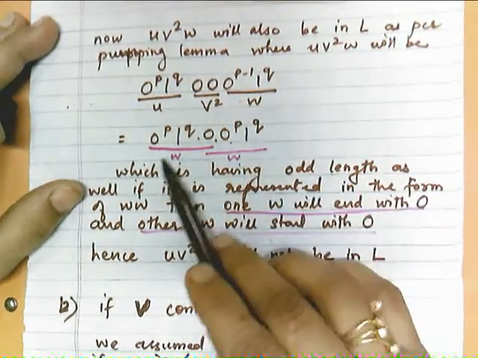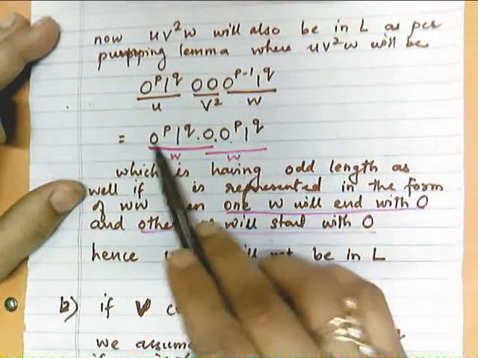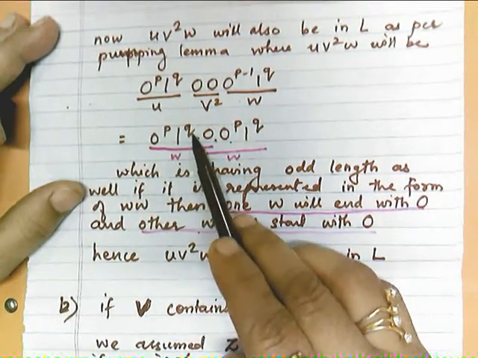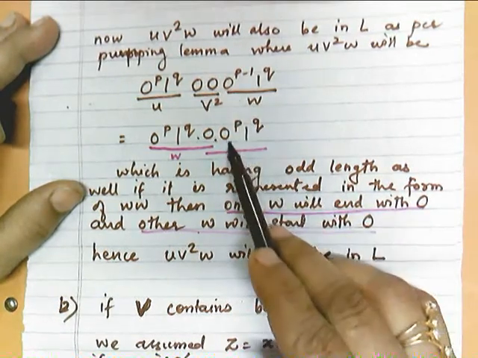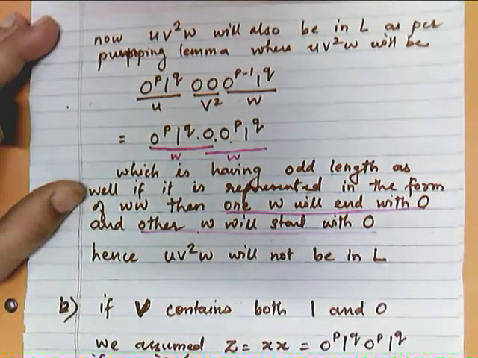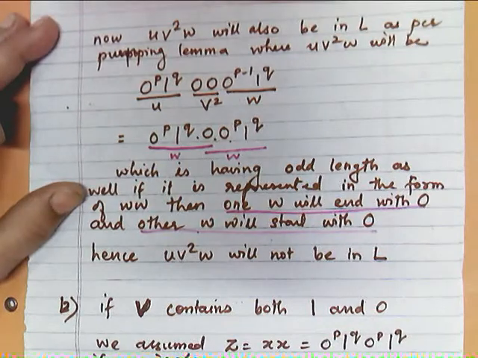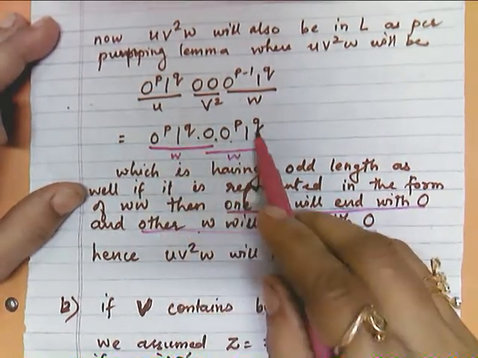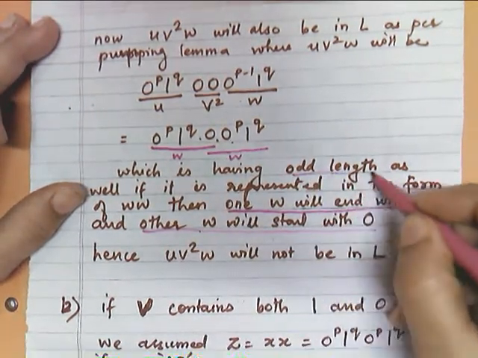Now from this, if we take this 0 in this, my total string will be 0 raised to the power p 1 raised to the power q, then 0, and if we combine these two, it will become 0 raised to the power p 1 raised to the power q. So from this, what we are getting, very first we are getting the odd length. Agreed? Because now this will be p plus q, this will be p plus q, and now 1 is added, so it will become an odd length string very first.